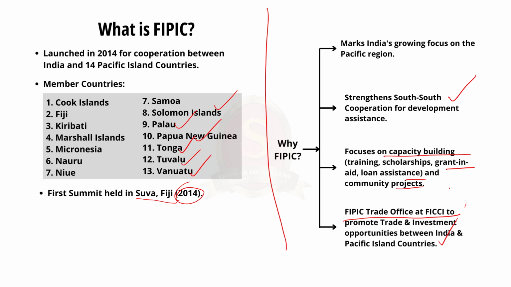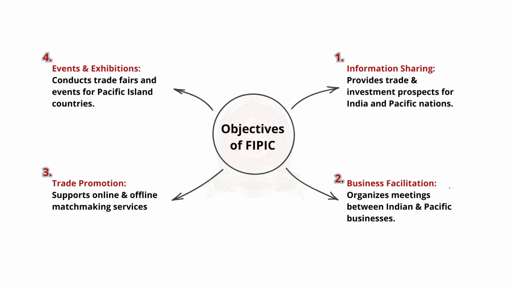So what are all the objectives of India-Pacific cooperation? Firstly, this forum helps in providing necessary information to India and other Pacific nations of the world. Then it deals with various prospects of the trade and investment plans of the Pacific nations. Apart from this, it helps in organizing various meetings with the concerned authorities and the business people from both sides. It organizes the initiative of these meetings that involve the consent of India as well as Pacific nations.